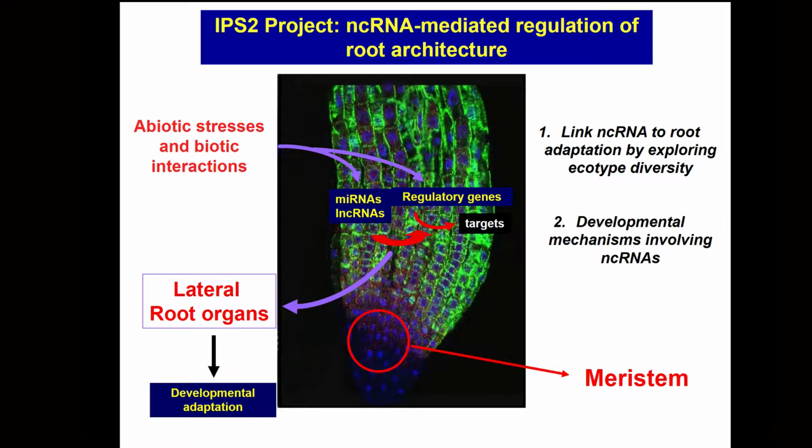Basically, we follow two lines in our laboratory. A first line is to try to link non-coding RNAs to root adaptation by exploring ecotype diversity. A second aspect is to try to understand how developmental mechanisms involving non-coding RNAs can regulate root gene expression. So for example, Thomas in our lab is comparing different ecotypes of Arabidopsis and trying to see what the non-coding RNAs linked to each of them are, and how they may regulate the ways in which roots grow in the soil.